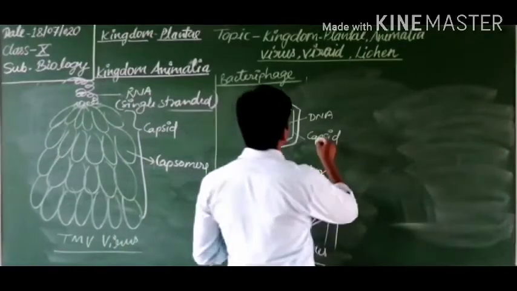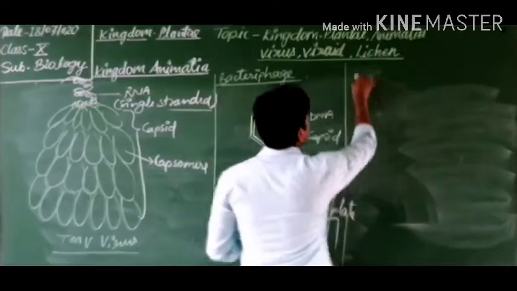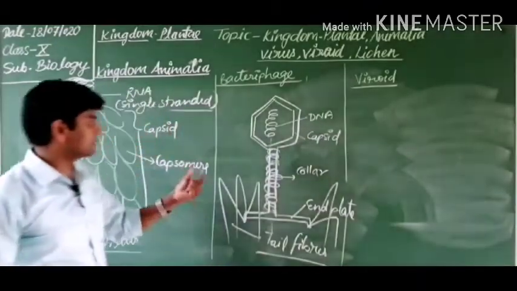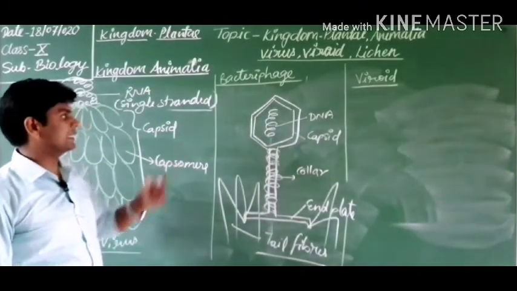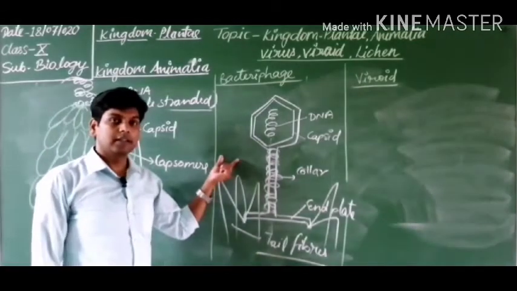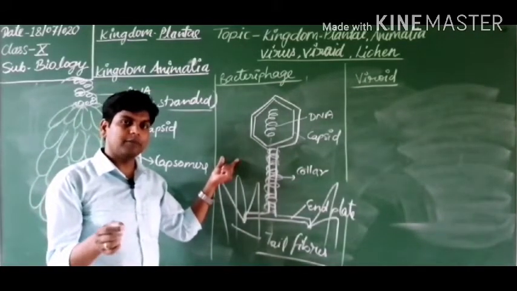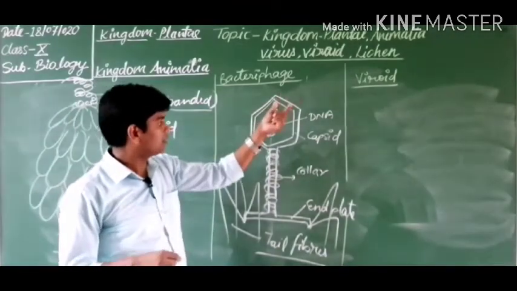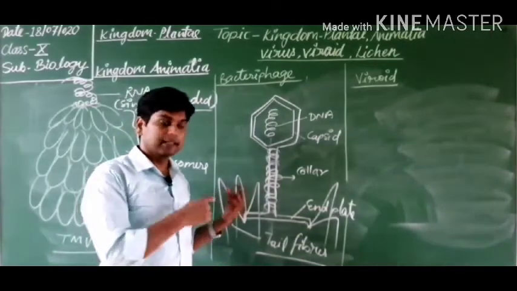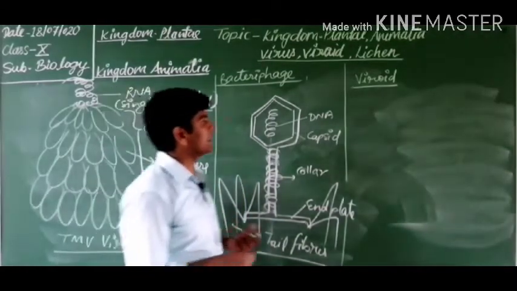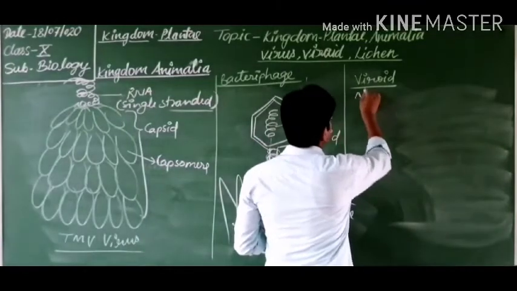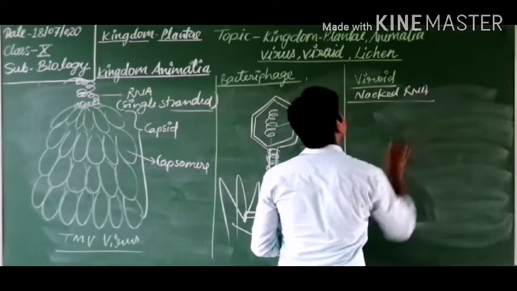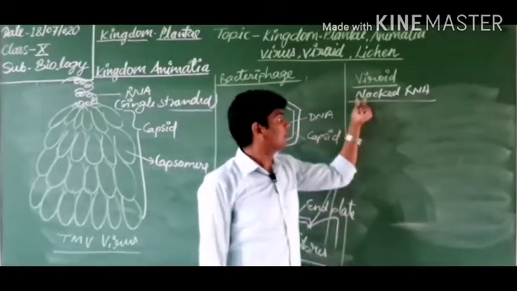Now let's discuss the viroid. So what is a viroid? Viroid is another infectious agent, smaller than a virus. You know, bacteria are small. Some bacteria cannot be seen by our naked eyes. So a virus is smaller than bacteria, but a viroid is even smaller than a virus. Viroid is naked genetic material, naked RNA, which causes disease.